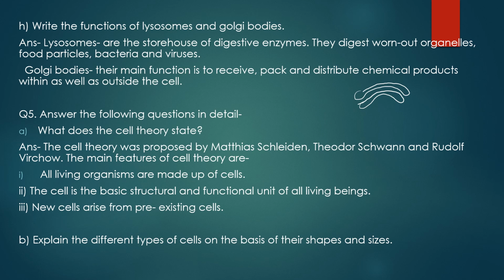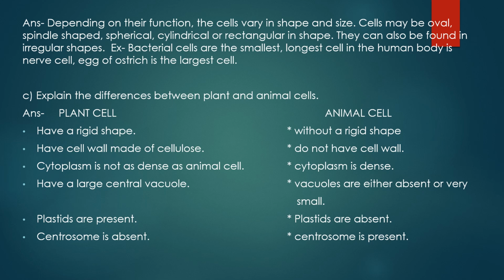Okay. The next question is, explain the different types of cells on the basis of their shapes and sizes. To answer this question, let's have a quick recap. When we started this chapter, we studied that there are organisms which are unicellular and multicellular. There are certain organisms which are made up of only one cell, and there are organisms which are made up of more than one cell. Those made up of one cell are called unicellular organisms, and those made up of more than one cell are called multicellular organisms.